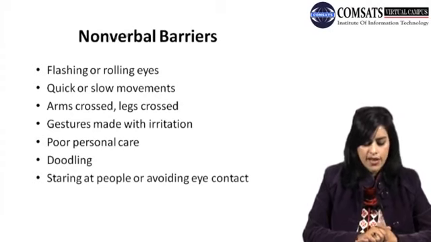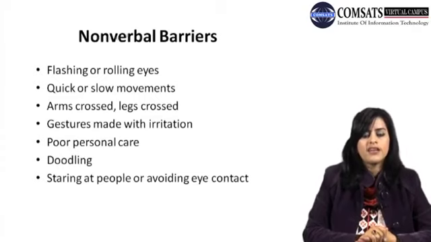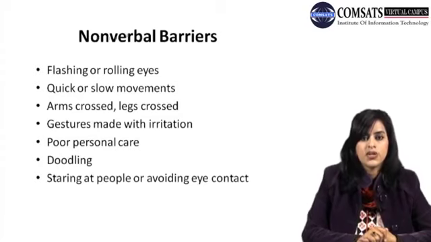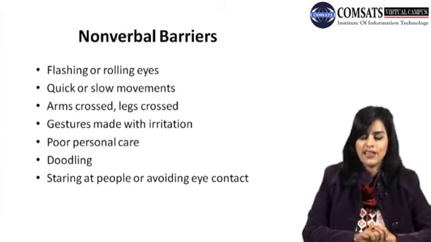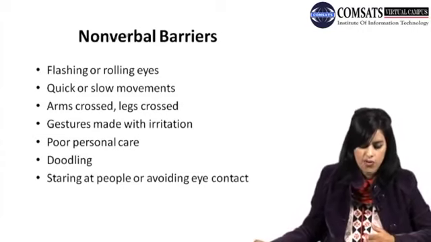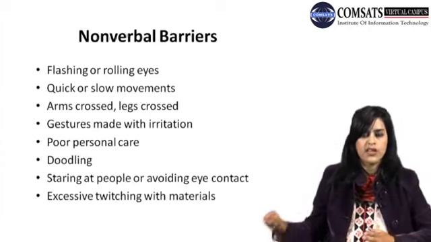Doodling, or your head wandering, staring at people or avoiding eye contact. As I'm talking right now, maybe you are physically present and staring at me, your stare would make me think that you are not getting anything that I'm talking about, and you are not understanding anything that we have discussed so far. Then excessive fidgeting with materials.